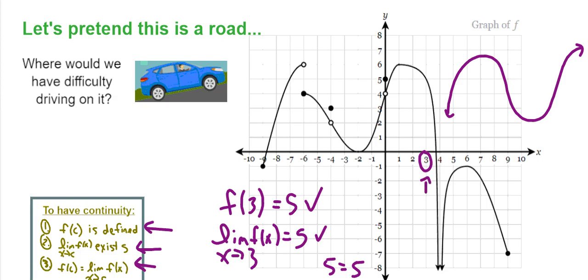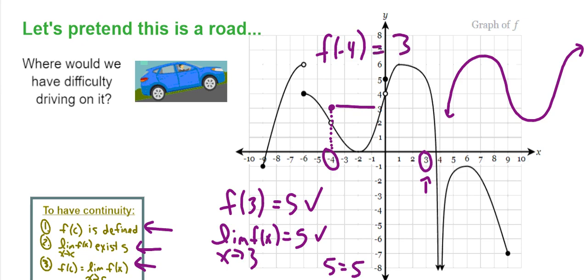If we looked at another one like -4, we would not have continuity at -4, right? Because of the value of f of -4, well, I know it looks weird, but if we're a little guy standing on the x-axis at -4 and we look up, we're going to look through the hole and say, oh, there's the value right there at 3.